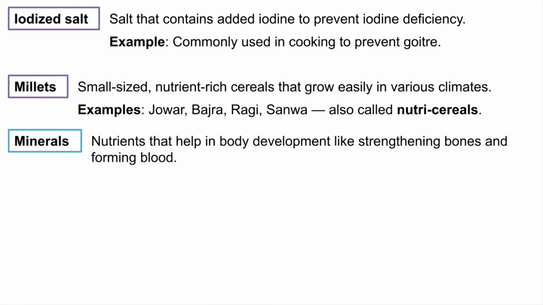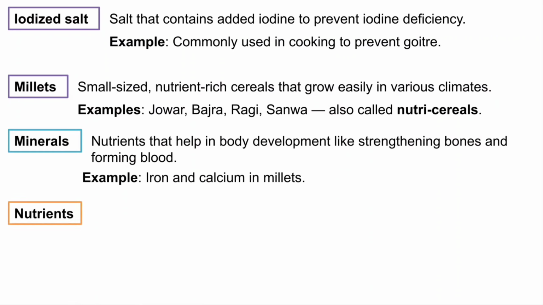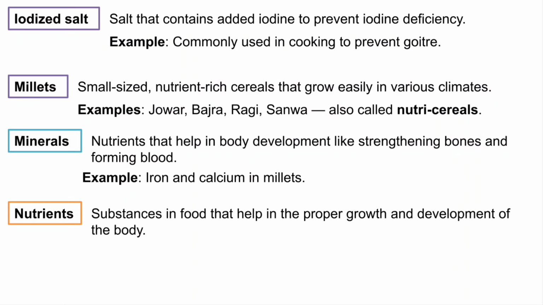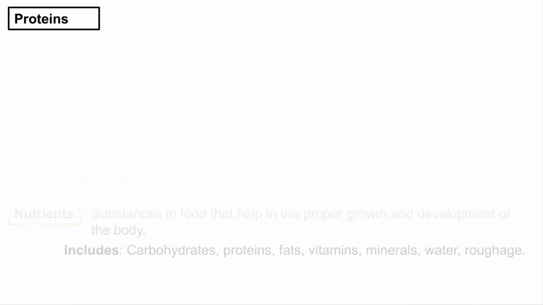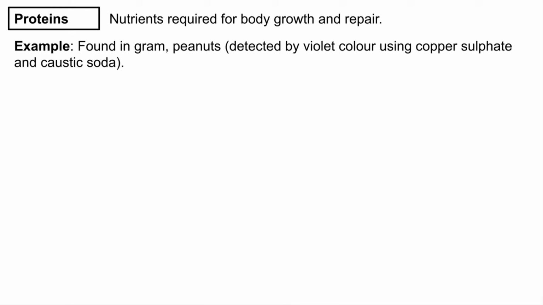Next we have minerals, nutrients that help in body development, like strengthening bones and forming blood. Example, iron and calcium in millets. Nutrients are substances in food that help in proper growth and development of the body. They include carbohydrates, protein, fats, vitamins, minerals, water and roughage. Proteins are required for body growth and repair. Example, found in gram and peas. You can detect protein by the violet color in the protein test, using copper sulfate and caustic soda.